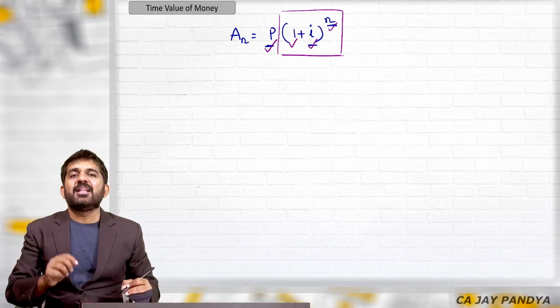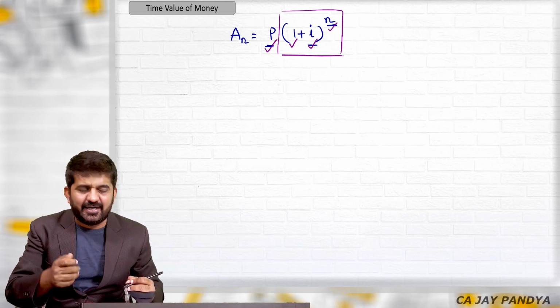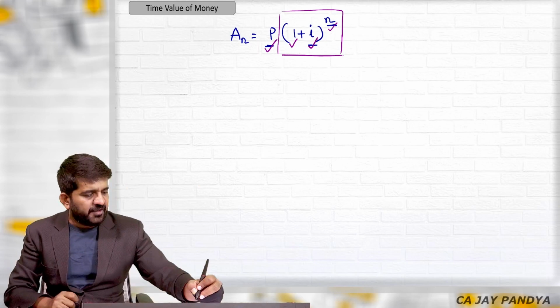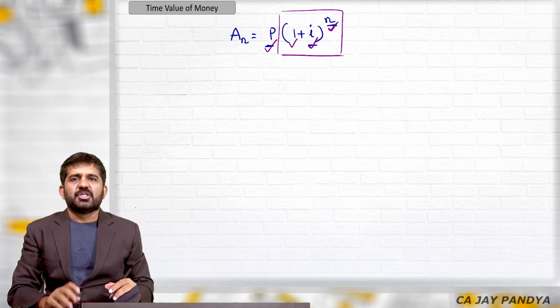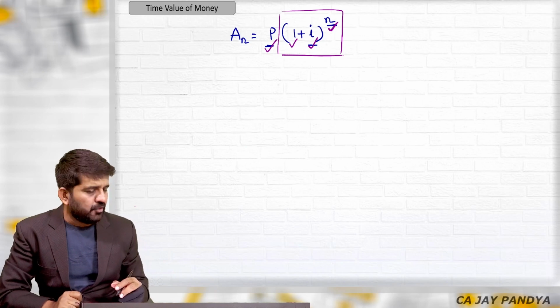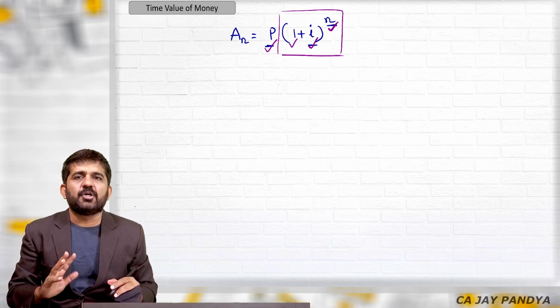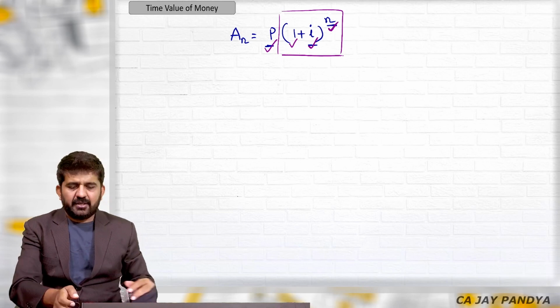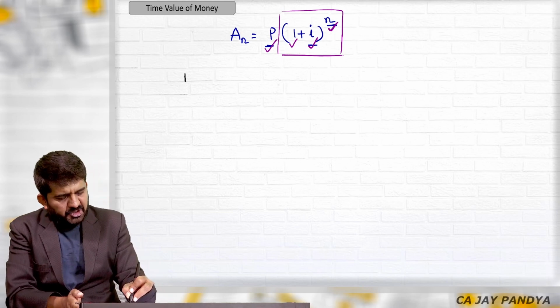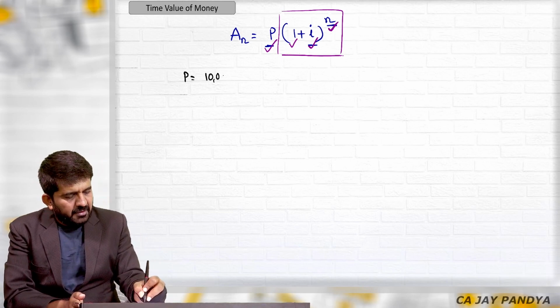This is the value of P invested at I rate of interest after n years, and we can easily find out the future value from this particular formula. Once again, A is equal to P into 1 plus I raised to n. Let me take a basic question and solve it.